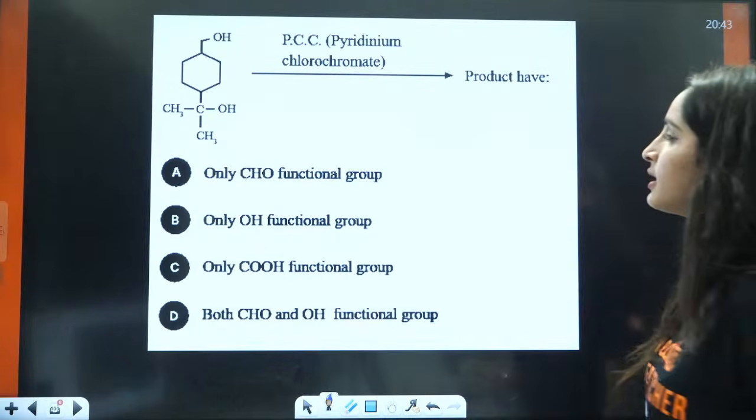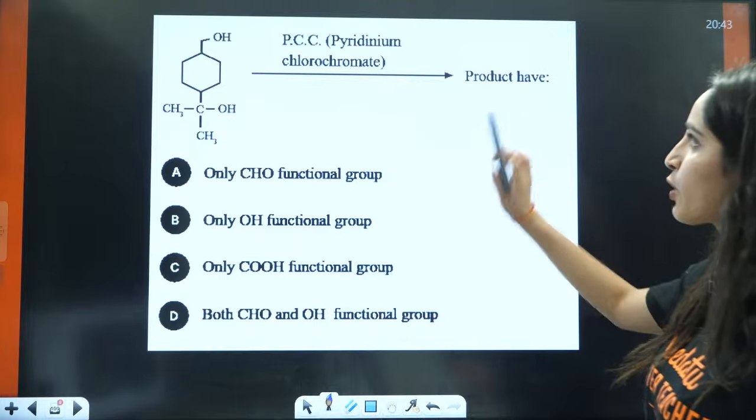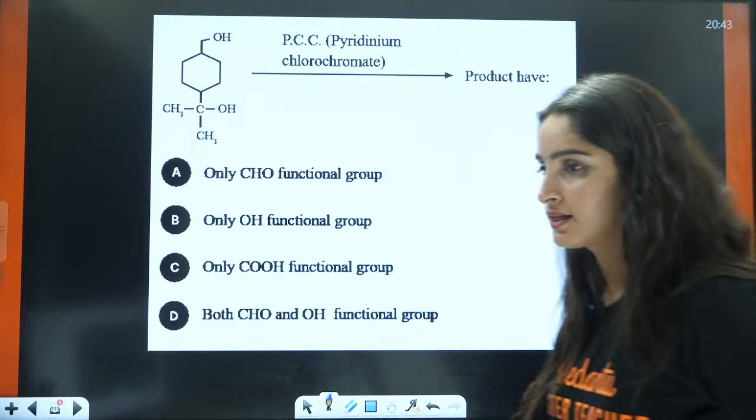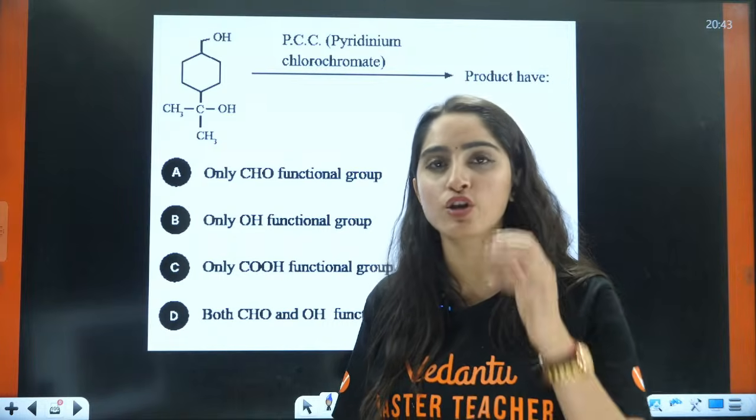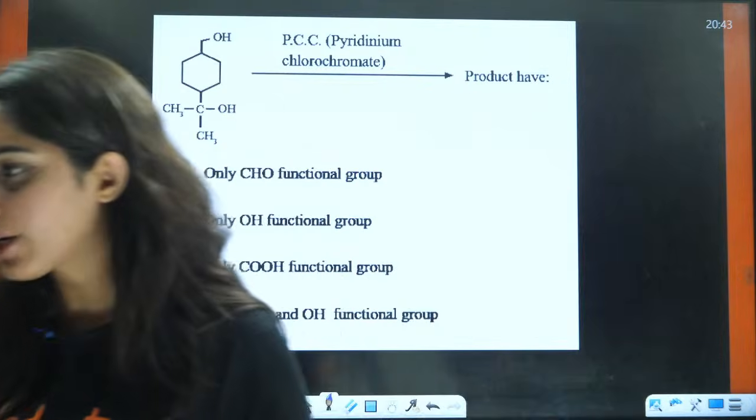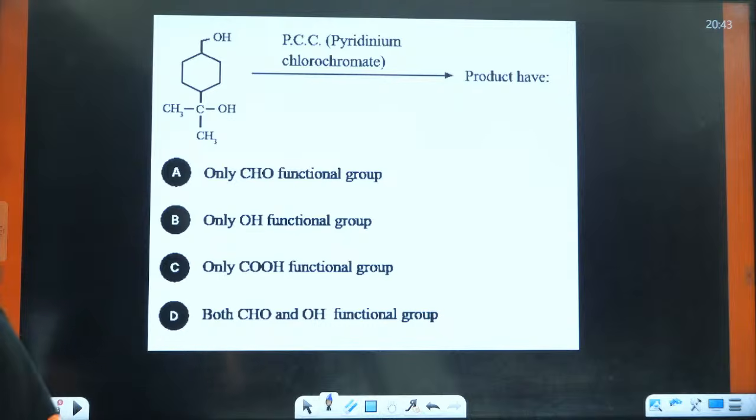Now, next is this question. Here they are saying, you have this PCC product. PCC is a mild or strong oxidizing agent. What kind of oxidizing agent is it? Mild or strong?